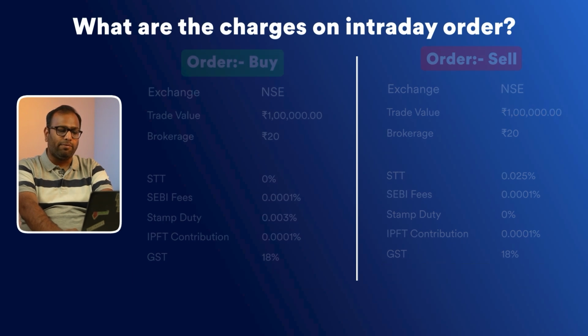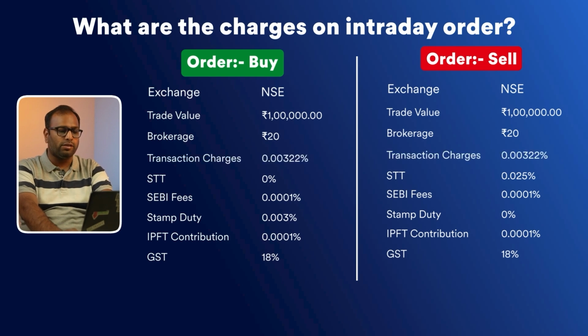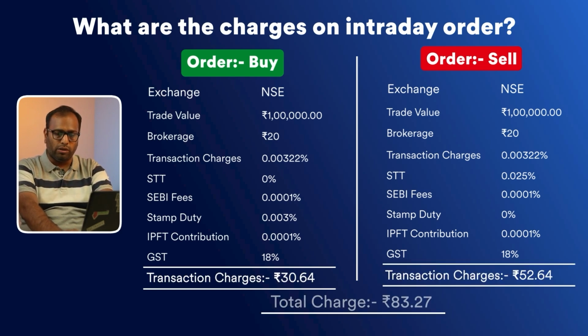Similarly, if you do the same transactions in NSE, everything else would remain the same except for the transaction charges. The transaction charges would be 0.0032% in both the exchanges, which will be applicable on both the legs, just like BSE, and here the total charges for the buy side would be 30.64 and on the sell side it would be 52.64. If you add them together, the total charges would be 83.27 rupees.